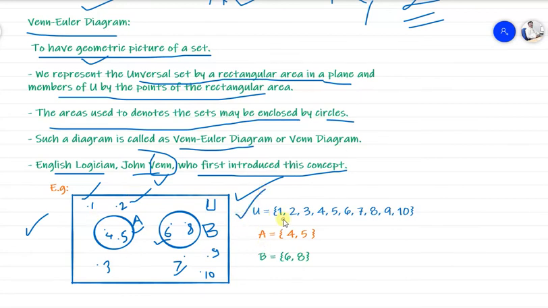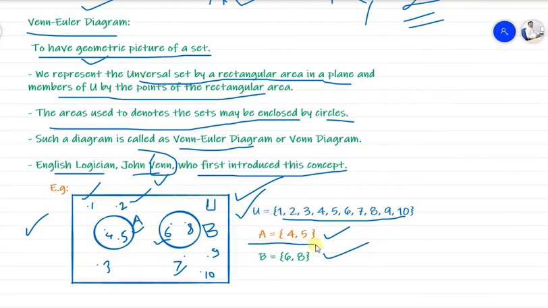The universal set U is all 10 numbers, 1 to 10, and here we have set A having 4 and 5 and set B having 6 and 8. So the elements in A, that is 4 and 5, we write in the circle. Set B has elements 6 and 8, which we write in this circle. The remaining elements will be outside the circles, but inside the rectangular area. All these 10 elements are in the rectangular area, which becomes the universal set.